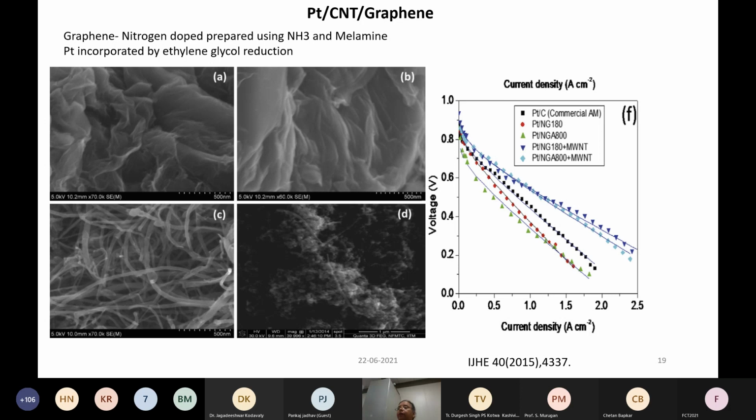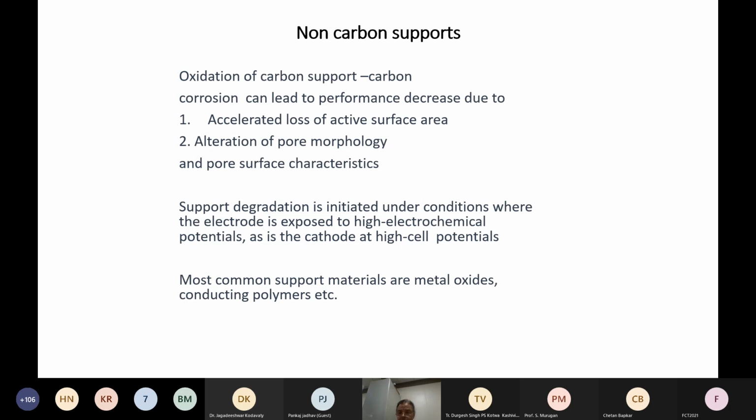They found that, compared to the commercial platinum on carbon, this method produces a higher current density and a more stable catalyst. Basically, a mixture of both multi-walled carbon nanotubes and nitrogen-doped graphene has been used so that the contact is improved.